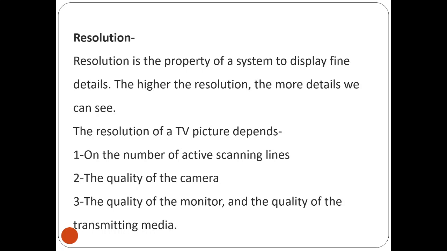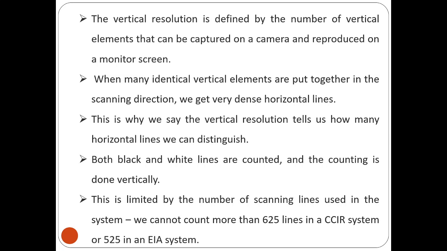So this resolution depends upon the number of active lines, the scanning lines which we are going to use, then the quality of the camera which is going to take the video or the pictures at the studio. The quality of the camera is also important, and so are the quality of the monitor and the quality of the transmitting media. These are the important factors on which the resolution of a TV picture depends. Basically, there are two important resolutions we have to study: vertical resolution and horizontal resolution.